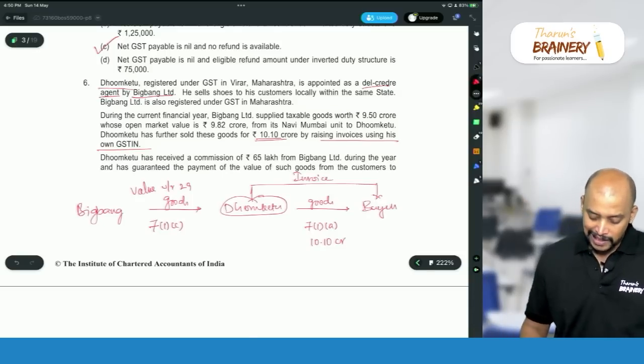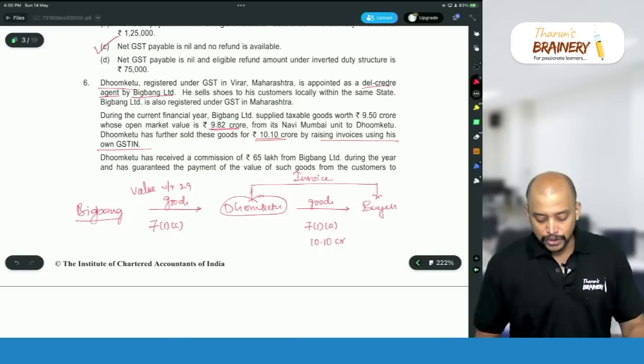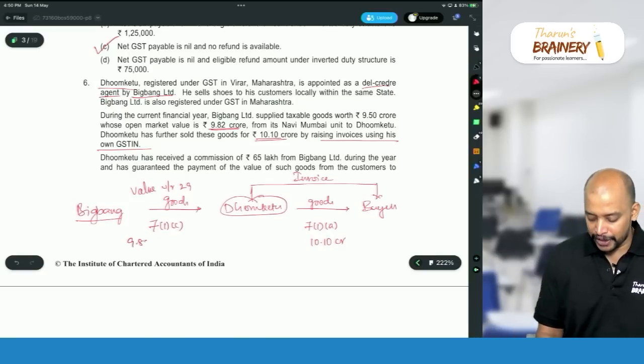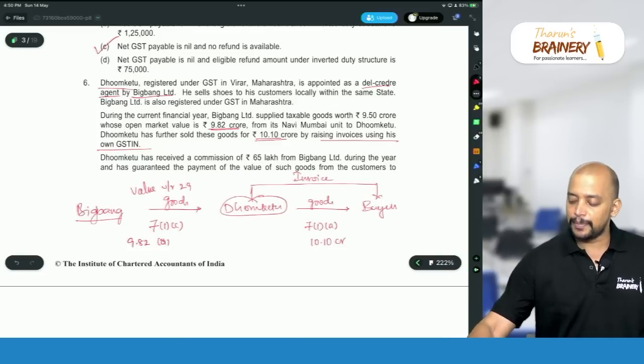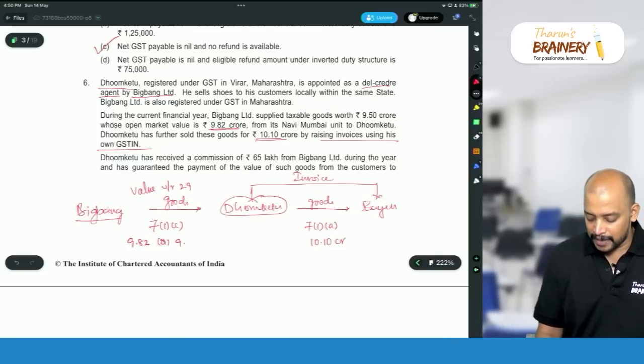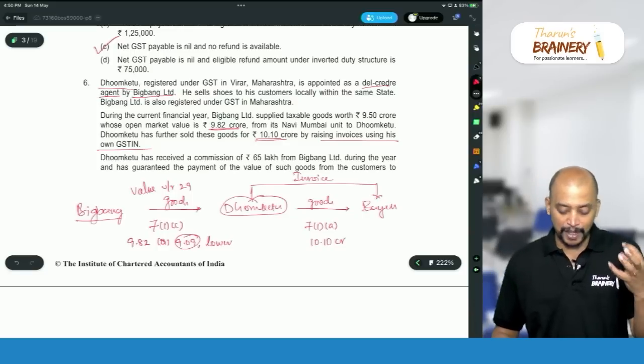If you see here, the open market value of the goods sold by Big Bang to Dhumketu is 9.82 crores, or 90% of resale price. What is 90% of resale price? That is 9.09. Whichever is lower will be taken as the value. Therefore, 9.09 crores will be taken as the value in the hands of Big Bang.